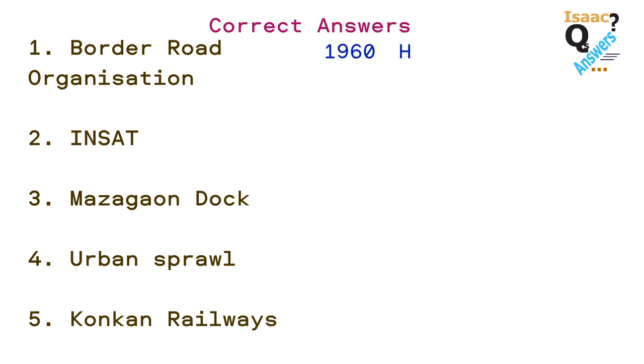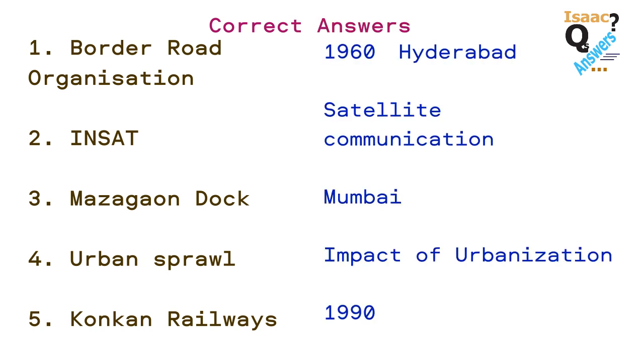Match the following, correct answers. 1. Border Road Organization, 1960, Hyderabad. 2. INSAT, Satellite Communication. 3. Mazagon Dock, Mumbai. 4. Urban Sprawl, Impact of Urbanization. 5. Konkan Railways, 1990.